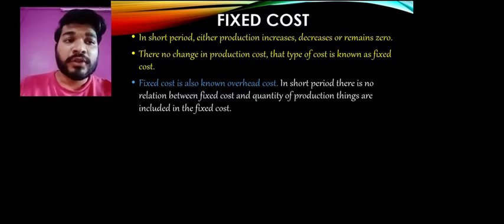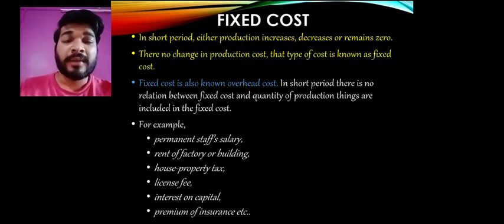Now for a short period of time there is no relation between fixed cost and the quantity of production. मतलब short period के अंदर quantity of production, either less, more, or zero, does not relate with the fixed cost. Now which types of fixed cost can come up here? The examples are like permanent staff salary.